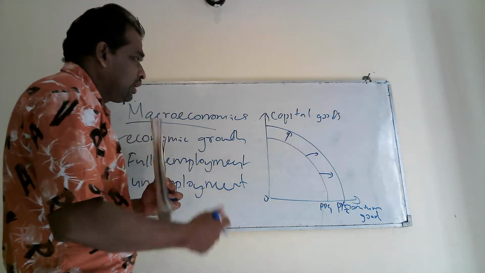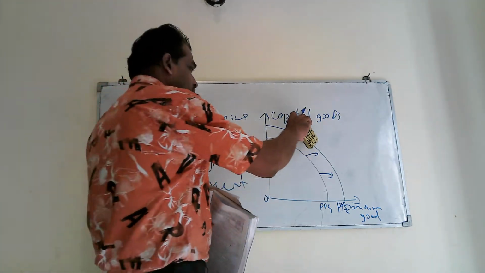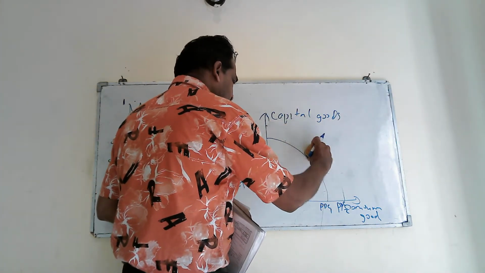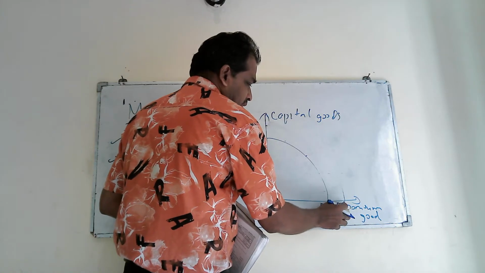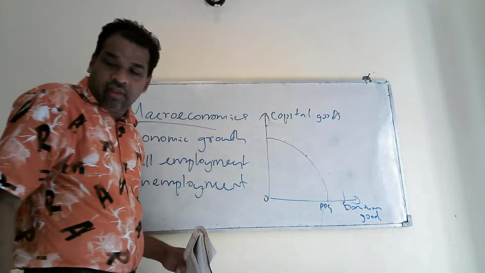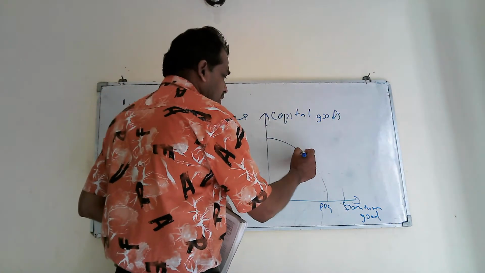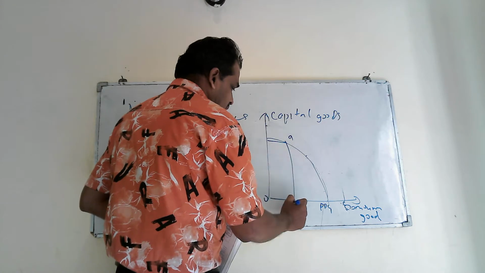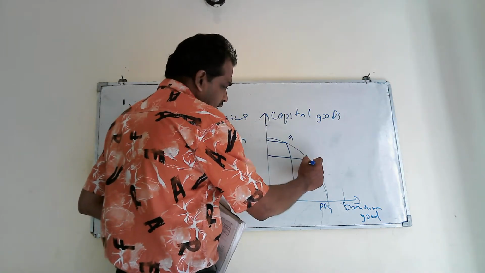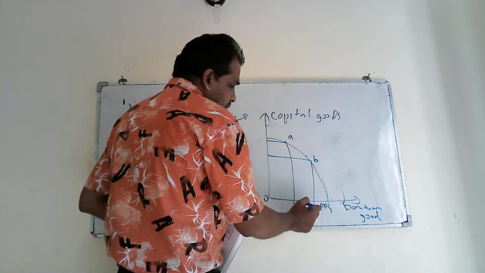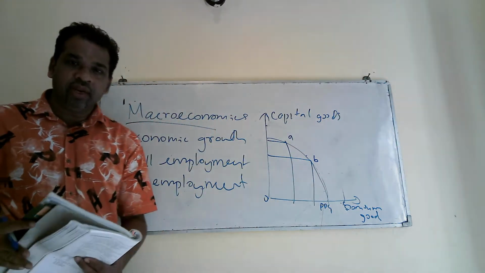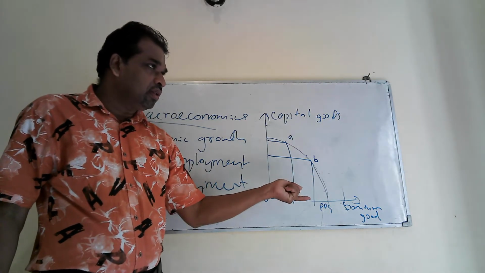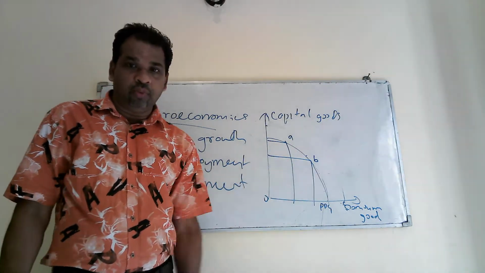So, if you select any point in this curve, then it indicates full employment. If we take this point, point A, that combination, then point B, that combination, full employment. Right? That means the country has utilized the resources fully. The country has used the available resources fully. That is the meaning of full employment.